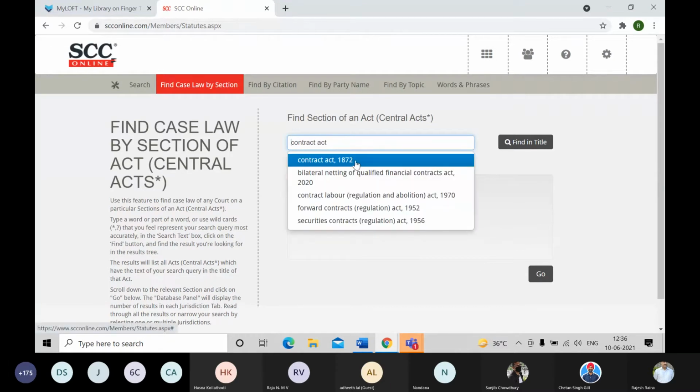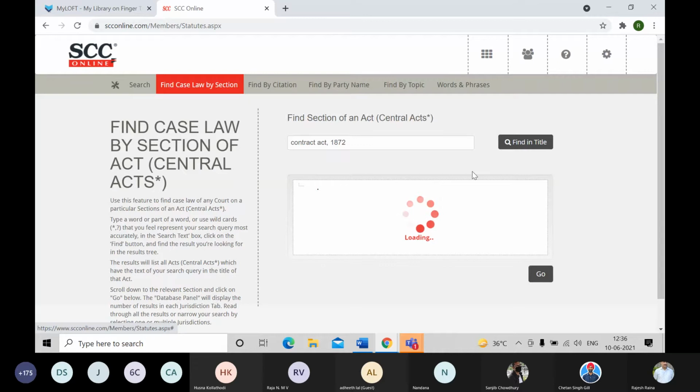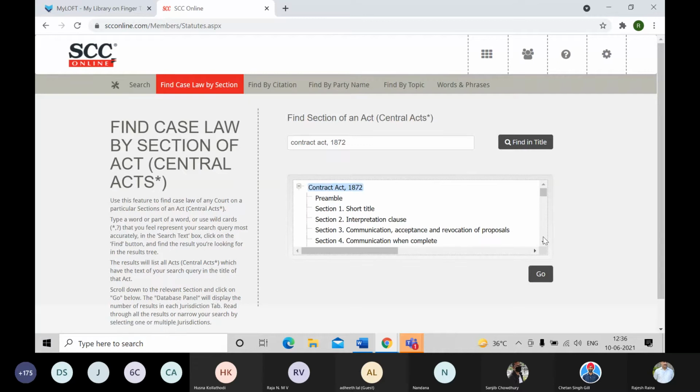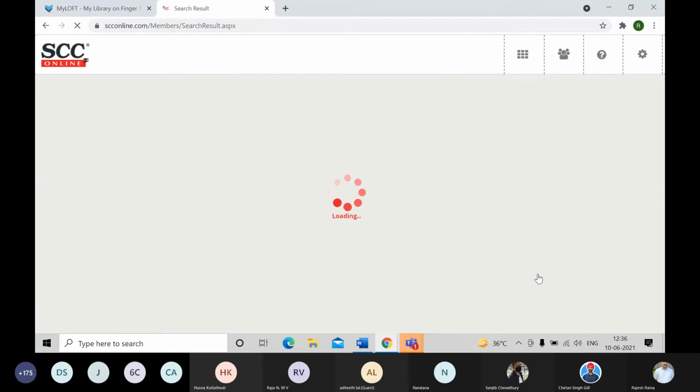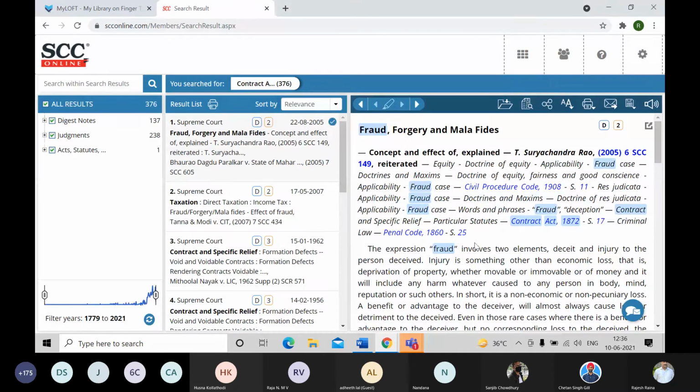So you should straight away type the principal act and click on find in title. It will give you the entire list of the sections, and select the one section you want to look for judgments on, like in this case section 17. I clicked on that, I clicked on the go button, and now I can see the results on section 17 of the Contract Act, the judgments on that particular section.